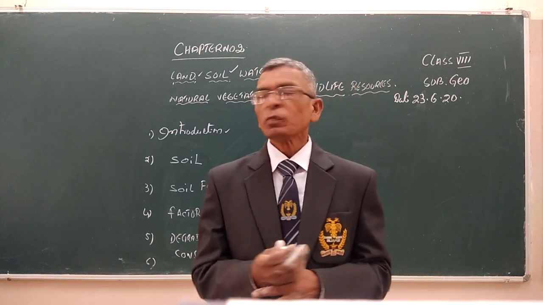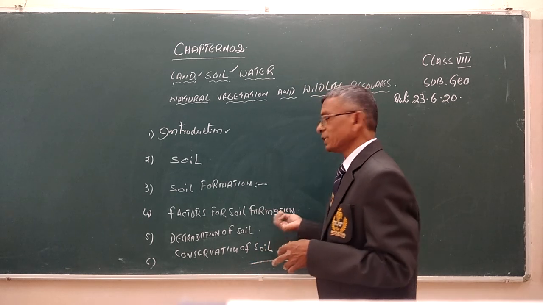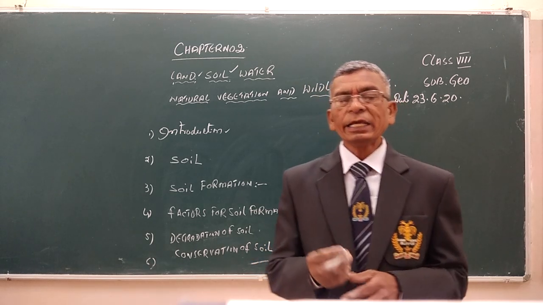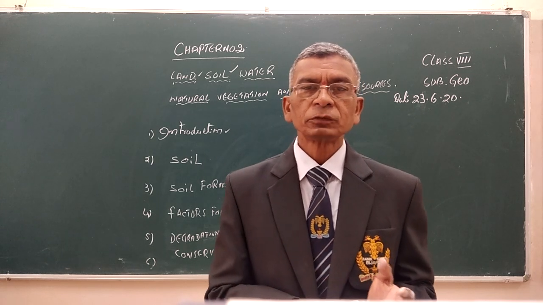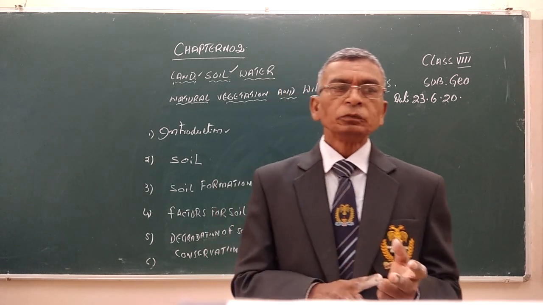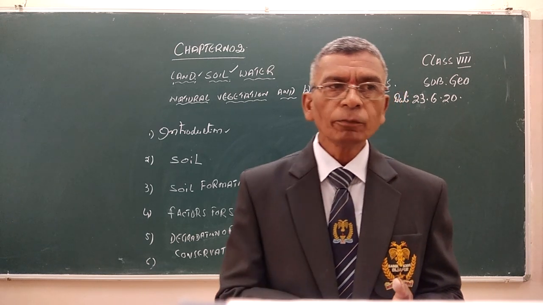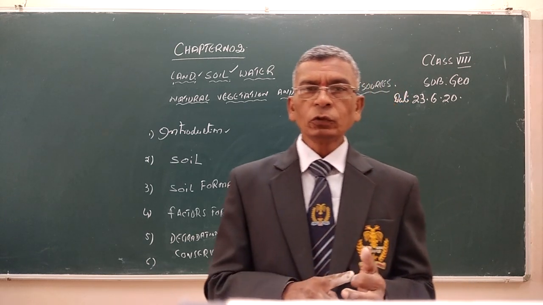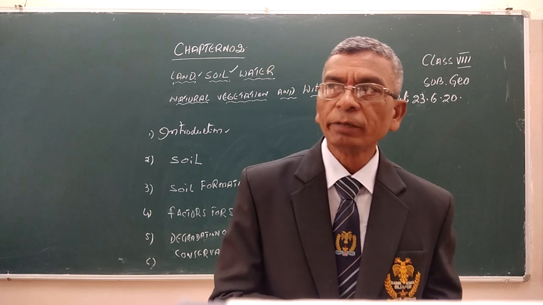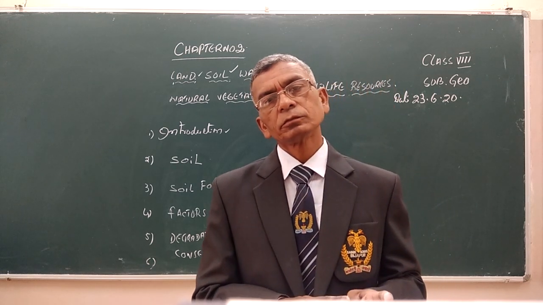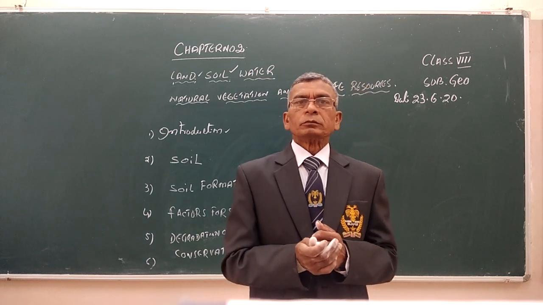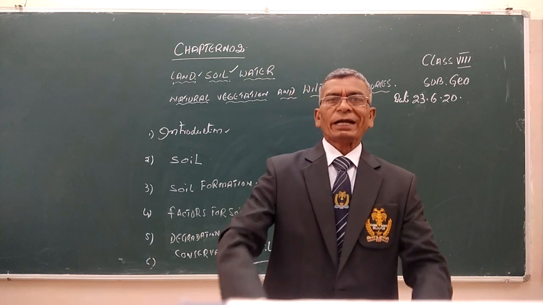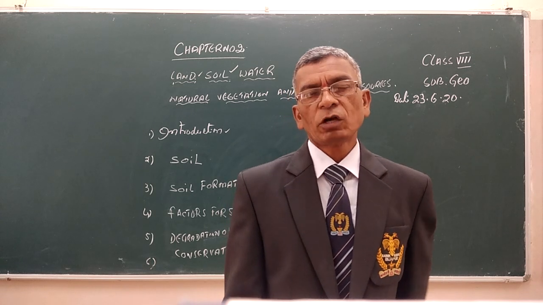So these are the factors affecting soil formation. One is climate. Number 2, time. Number 3, flora and fauna. Number 5, altitude. Number 6, weathered material. 7, topography. These are all the factors affecting soil formation.